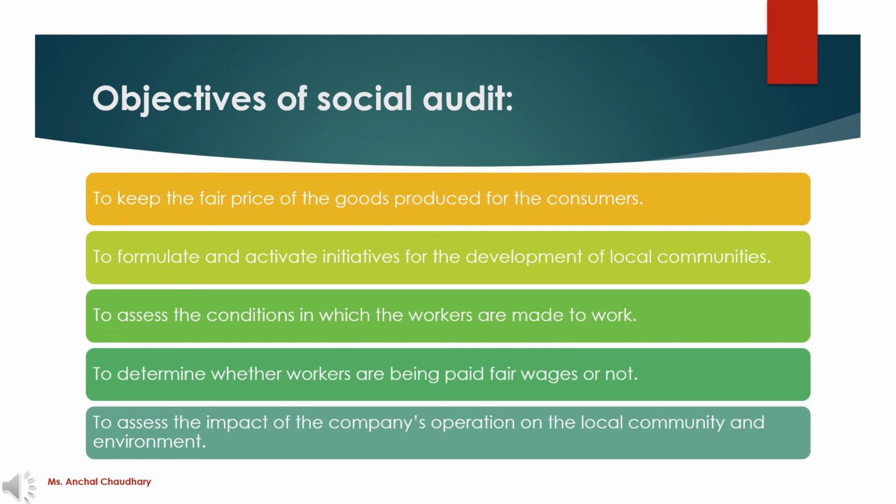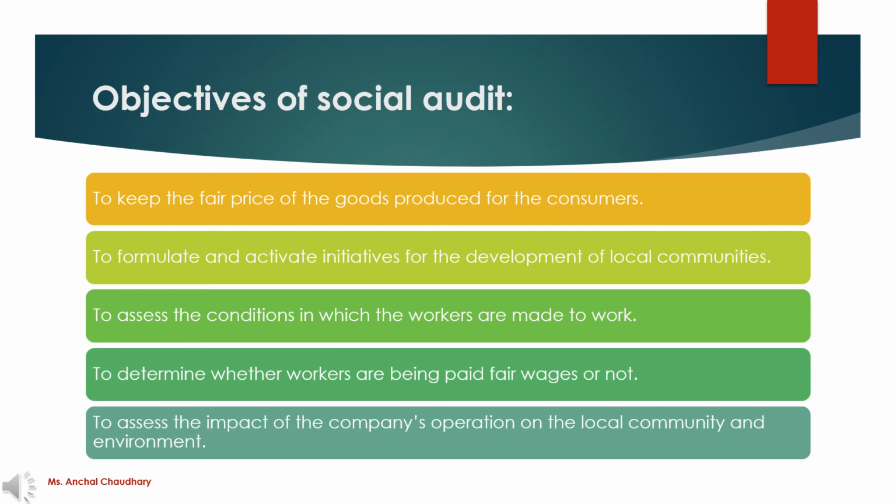So here the auditor has to ensure that all the employees, all the workers of the organization are being paid fairly. Last, to assess the impact of the company's operation on the local community or environment. Basically here what the auditor has to consider is that whatever the producing company is producing, उसका कोई impact तो नहीं हो रहा है environment में, जो local environment है या फिर local community है, उसका कोई bad impact तो नहीं है, कोई negative impact तो नहीं है उन लोगों पर.